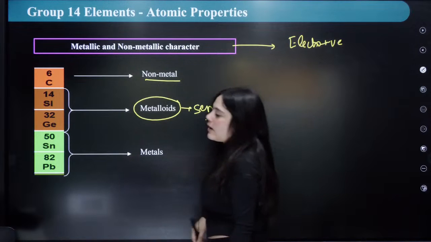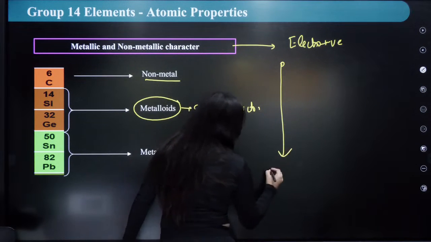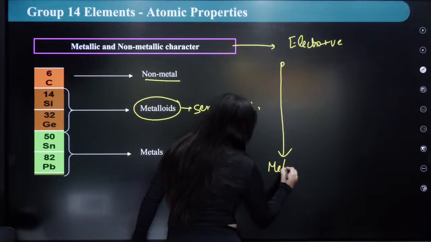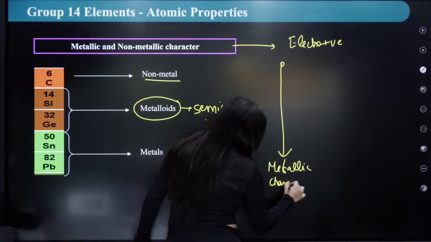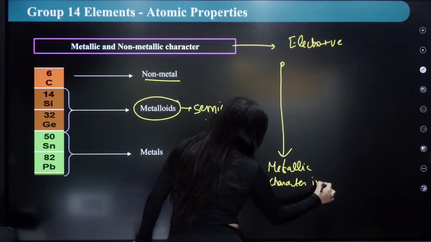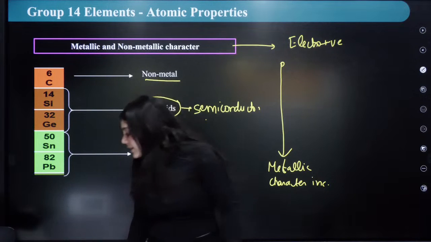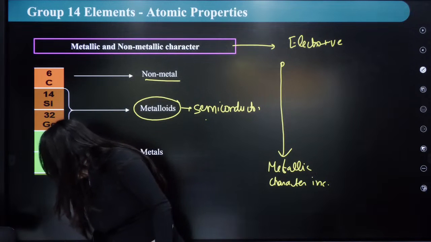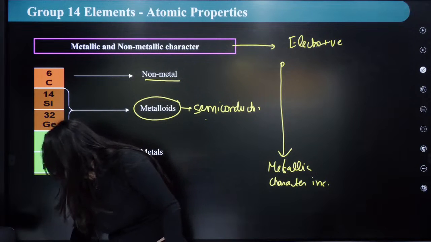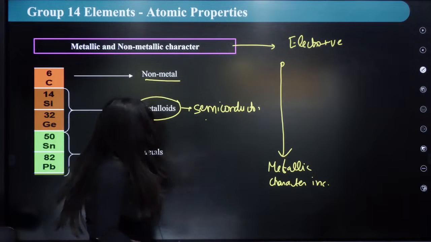So as I'm going down the group, metallic character increases, right? Everybody remember this thing.